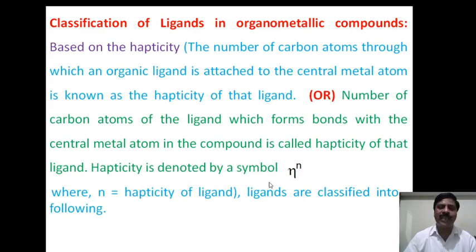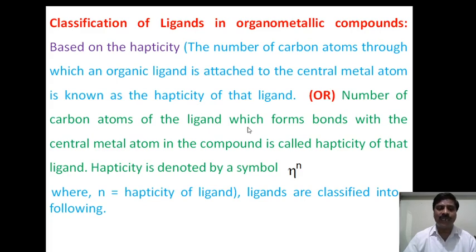Hapticity is denoted by the symbol eta to the power of n, where n is the hapticity of the ligand. Simply, hapticity is the number of carbon atoms directly linked with the central metal atom.